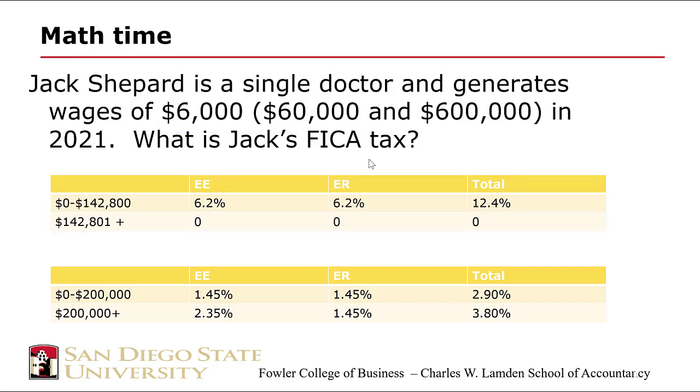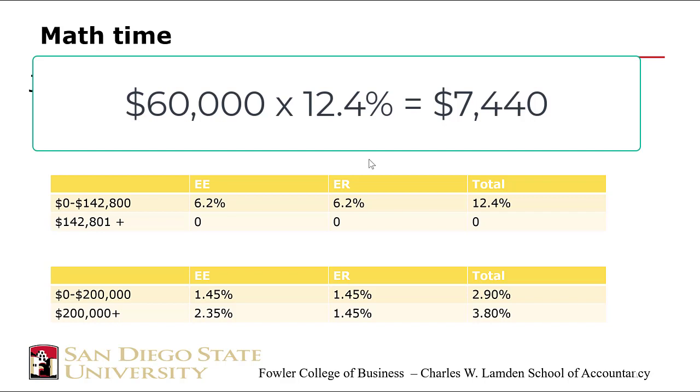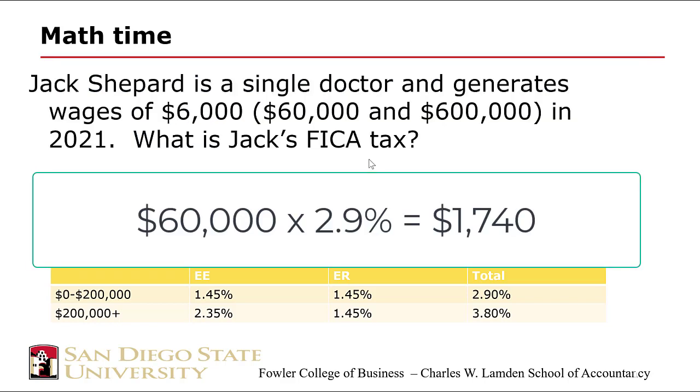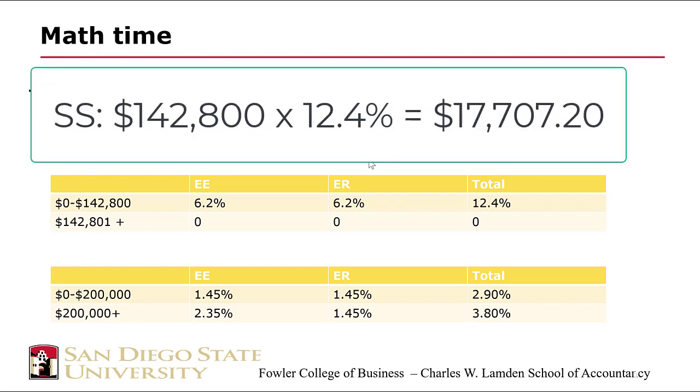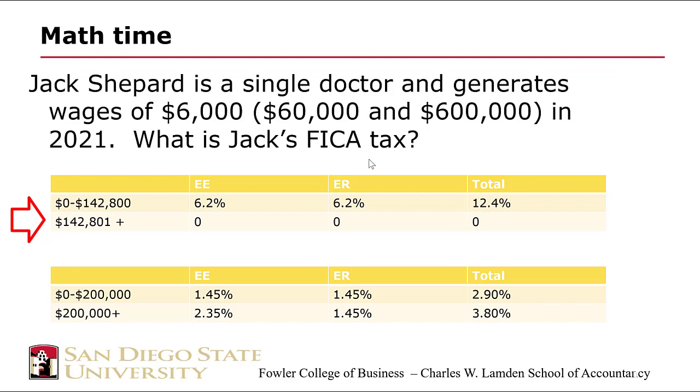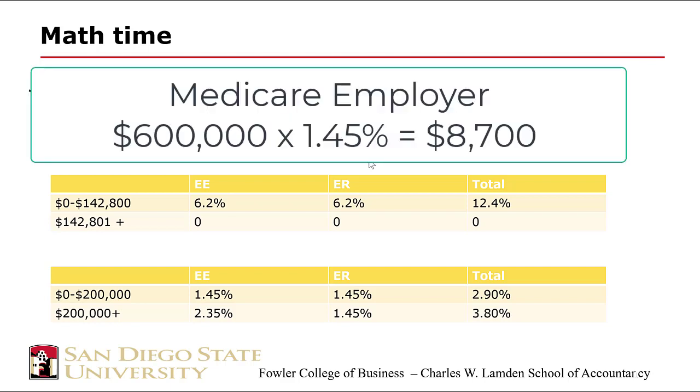For $60,000, we're basically going to do the same thing. $60,000 times 12.4%, $60,000 times 2.9%. That gives us the cumulative, both employee and employer, share. Whereas at $600,000, we actually have to do a more complex calculation. At $600,000, we're above the FICA cap. So the first $142,800 is going to be subject to 12.4%. But everything above that, all the way up to $600,000, for Social Security is taxed at a 0% rate. Whereas for Medicare, for the employer, all of it is taxed at 1.45%.